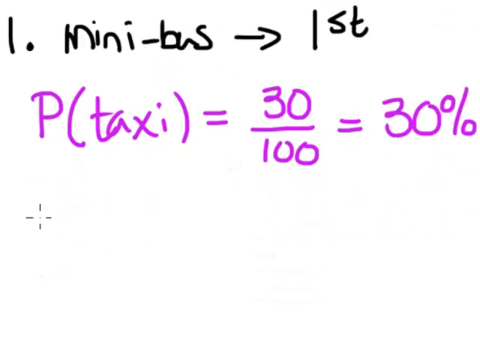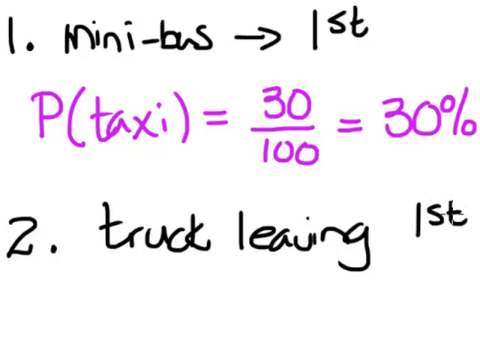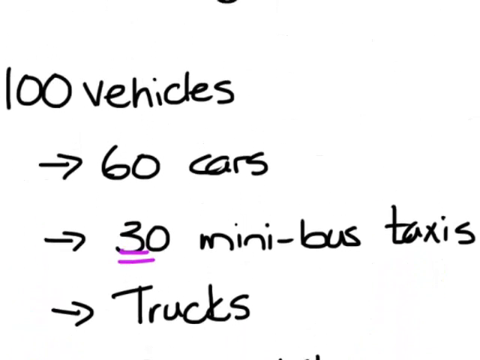Okay, secondly, let's have a look at what the probability is of a truck leaving first. So now we need to know how many trucks we've got. So if we have a look here, we've got a total of 100, 60 cars and 30 taxis gives us 90, which gives us trucks must be a total of 10 because we have to add up to 100.